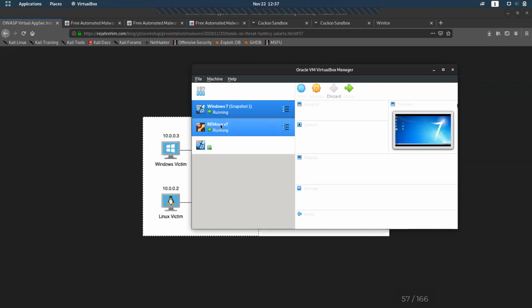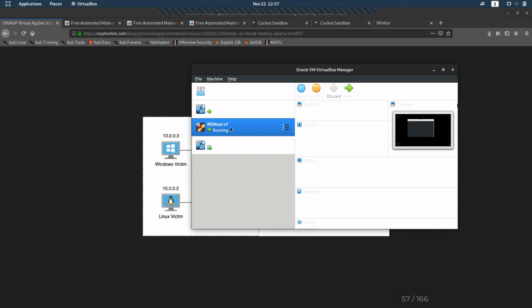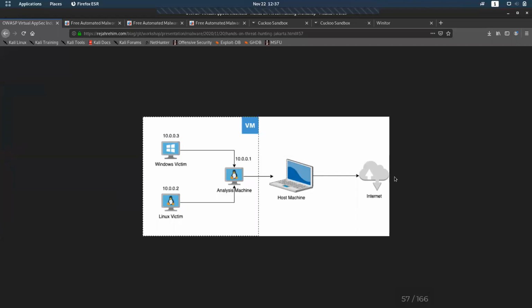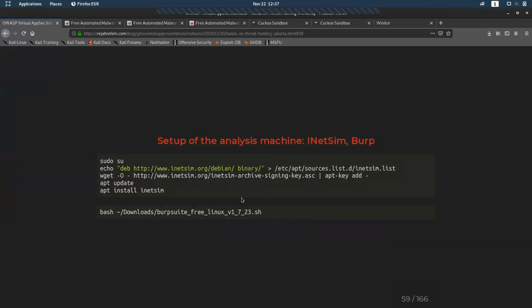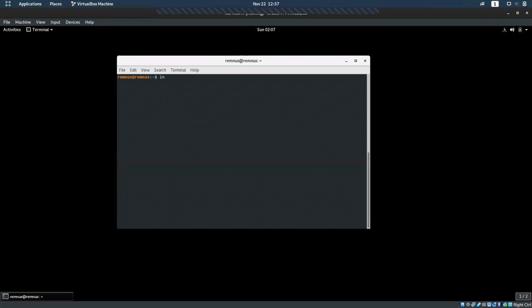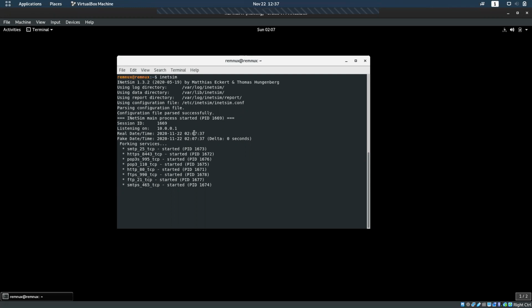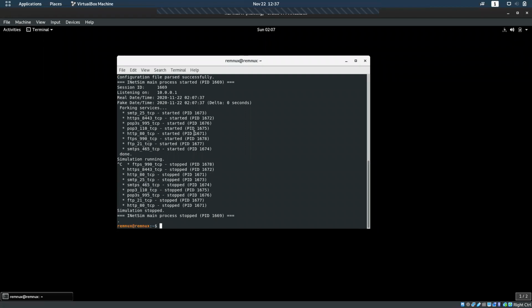So what I'll do is set up this Remnux as a gateway. This is what we do. We will be using Windows and Linux Remnux. First of all, in Remnux, we have to install INetSim. Actually, INetSim is already pre-installed in this Linux Remnux machine.